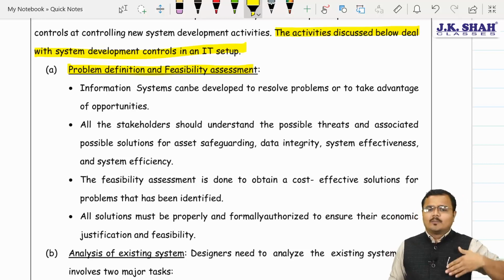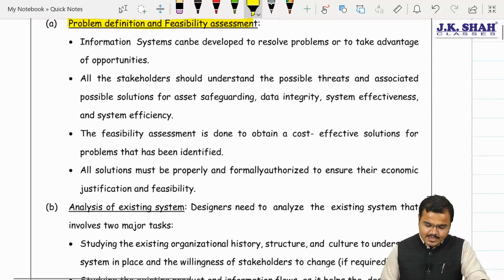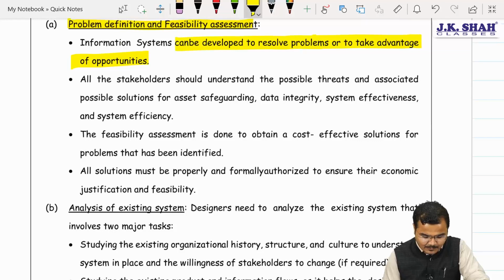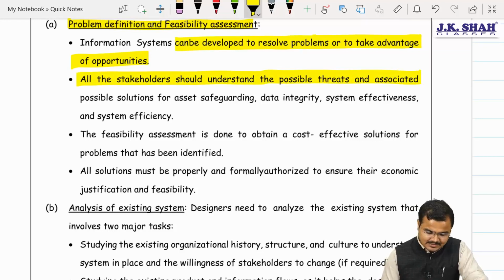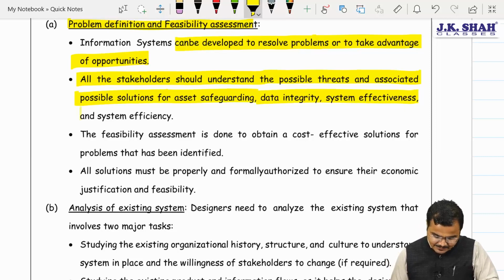Whether it is people, economically affordable or not. Agree, Chartered? Let's have a look. Information systems can be developed to resolve problems or to take advantage of opportunities. All the stakeholders should understand the possible threats and associated possible solutions for asset safeguarding, data integrity, system effectiveness, and